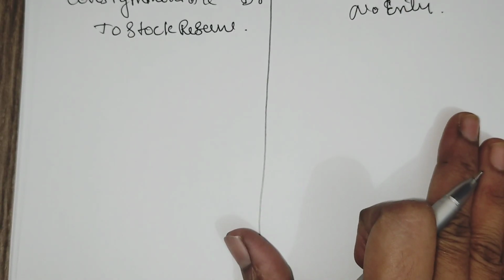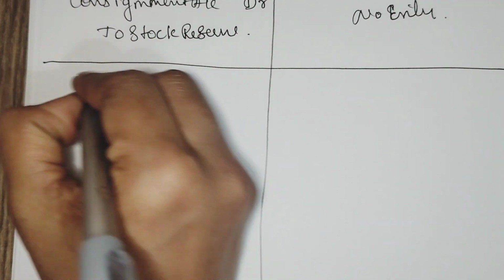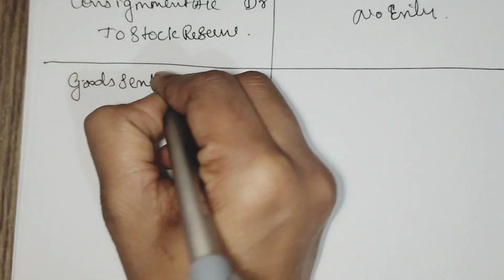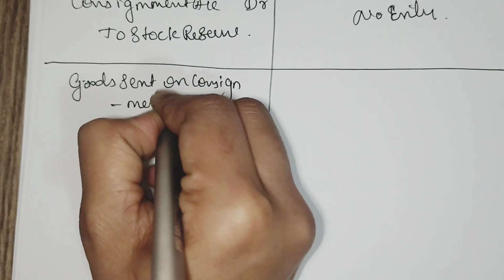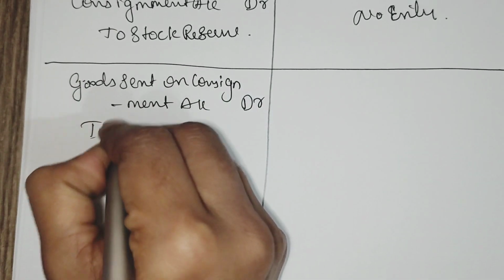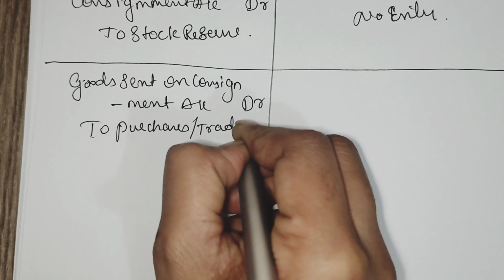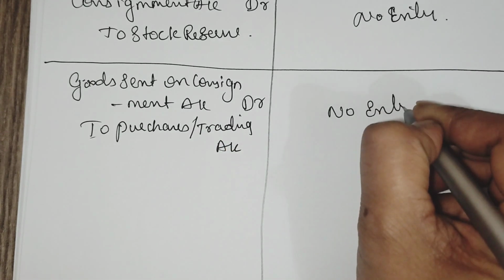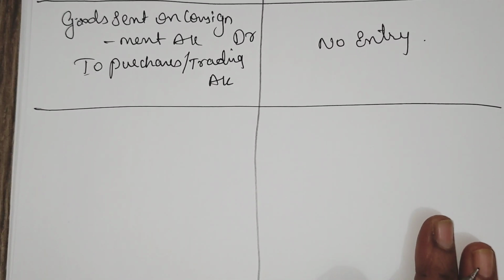Then closing goods sent on consignment: goods sent on consignment account debtor to purchases or trading account. Here there is no entry in the consignee's books. The last one, you need to adjust the profit or loss.